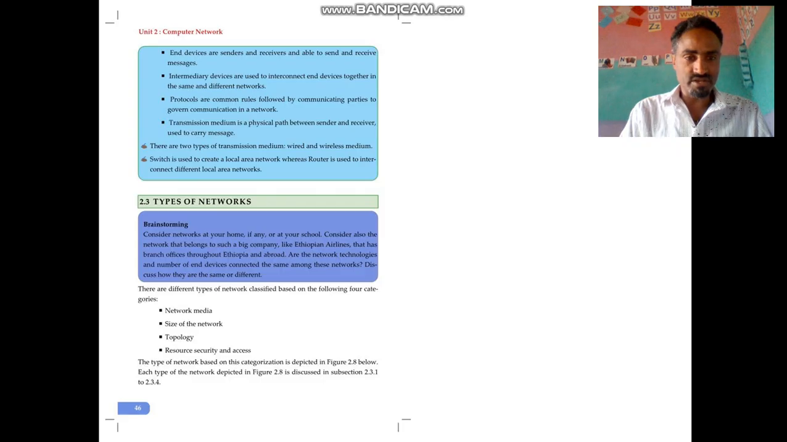The first criterion that classifies a network is network media. By using network media as a criterion, we have a variety of networks. Using the size of the network as another criterion, we have other types of networks. Another criterion used to classify networks is the topology. Another criterion is resource security and access. Based on resource security and access, we also have types of networks. The type of network based on this category depends on a variety of criteria.